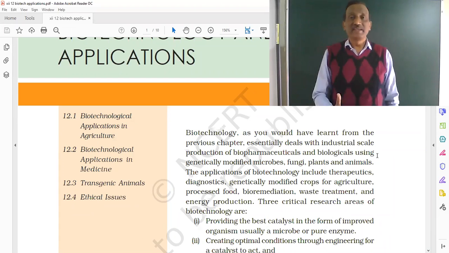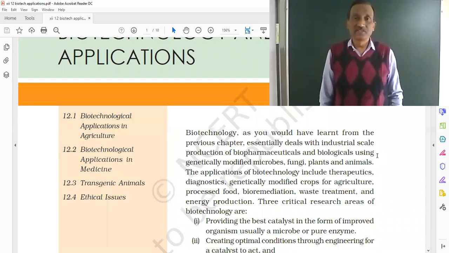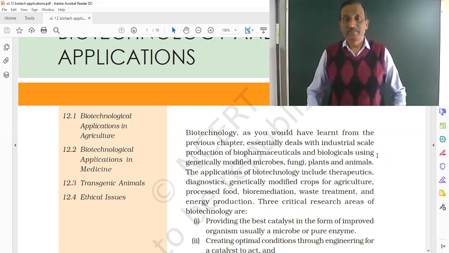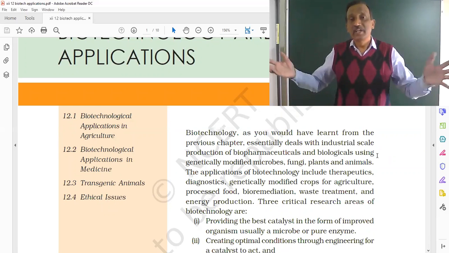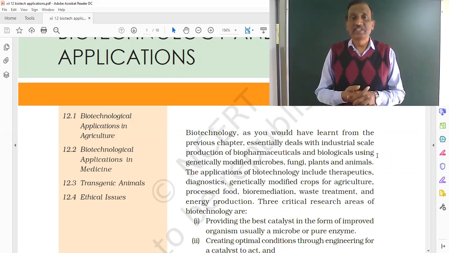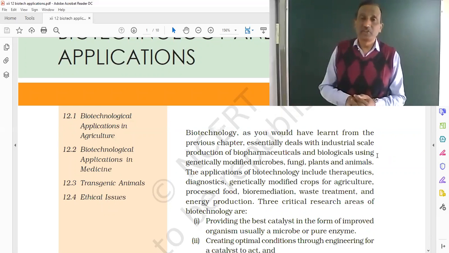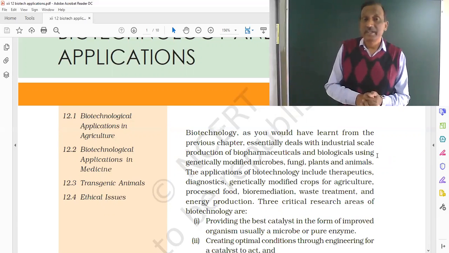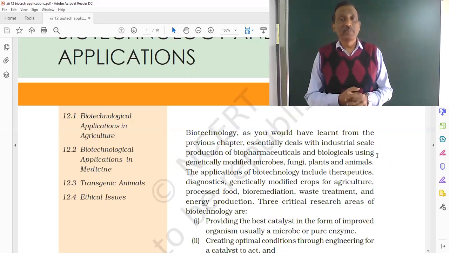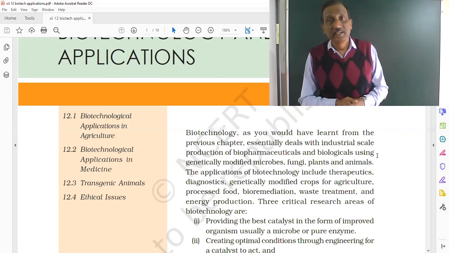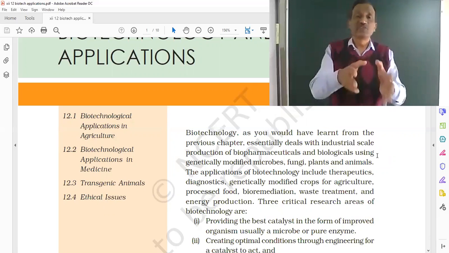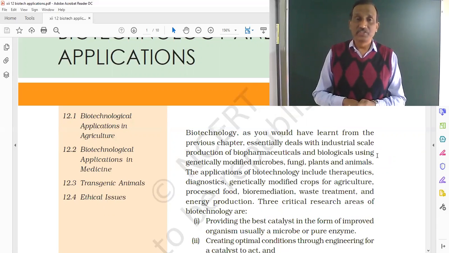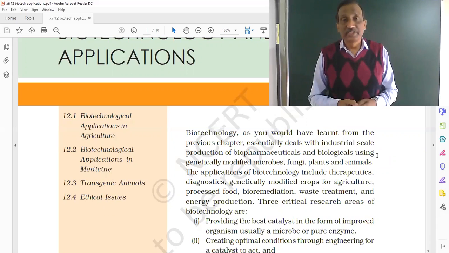Now, what are the practical aspects? What have we done so far? The book was written about 15, 16 years back. From then till now, a lot of development and progress has taken place in the field of biotechnology. And the most recent one which you are seeing nowadays, and hearing about every day, is the progress of the corona vaccine. The corona vaccine itself is going to be the outcome of biotechnological applications. So let us study what is written here.